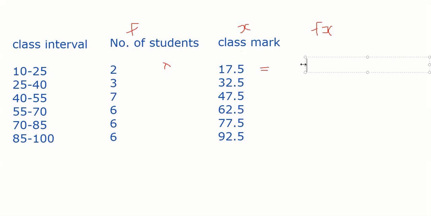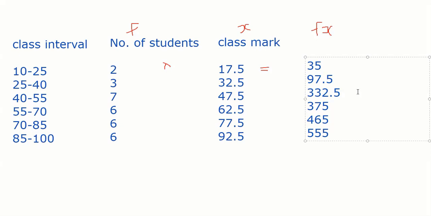I just write it. This comes to 35, and this I just write whatever is there: 7 into 47.5. Because I'll tell you why I took this example. Because you will feel so much big numbers. And that is the problem. And that's why we are doing this.